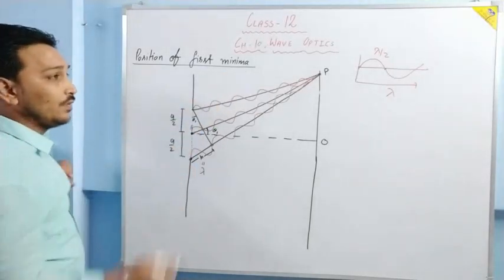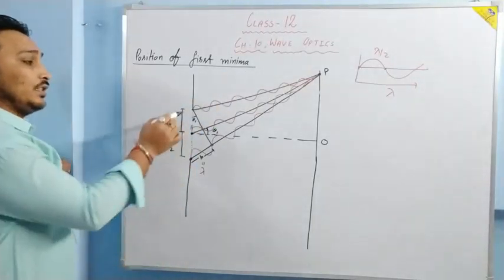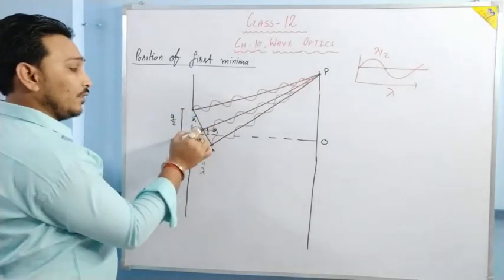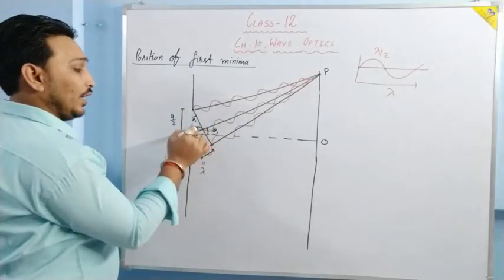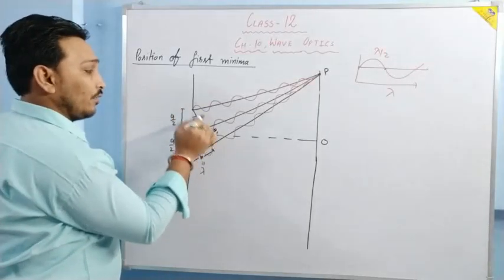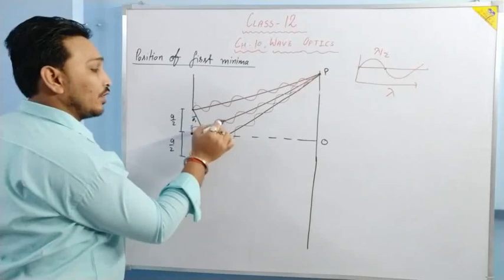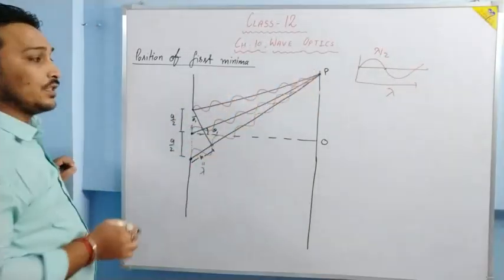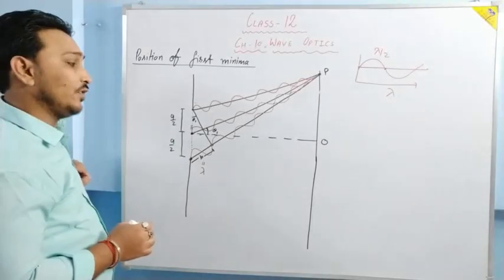And whenever the path difference is lambda by 2, what happens? Just see here and here. When this wave is traveling in crest, this wave is going in trough. Now this wave is going in crest, this is going in trough. So they'll meet at this point P in opposite phases and they'll cancel the intensity of each other.